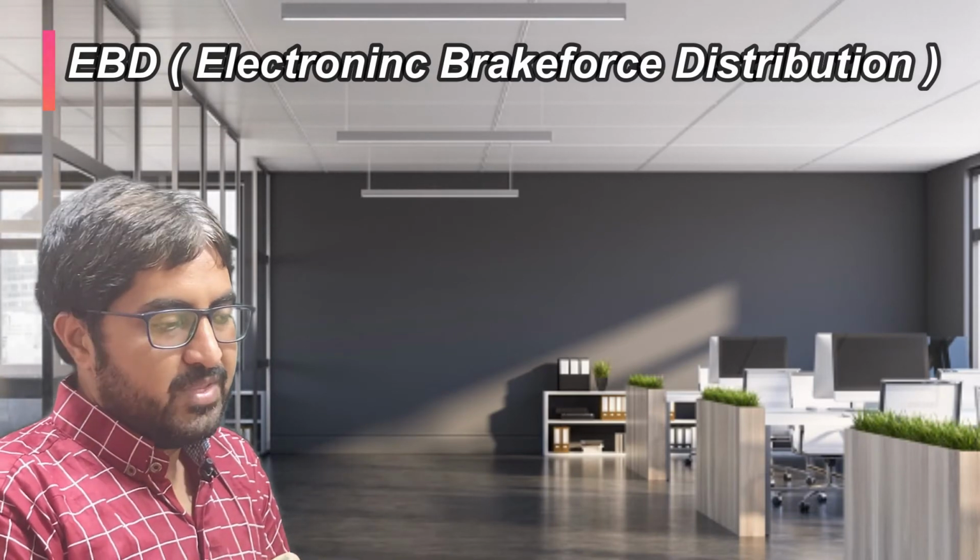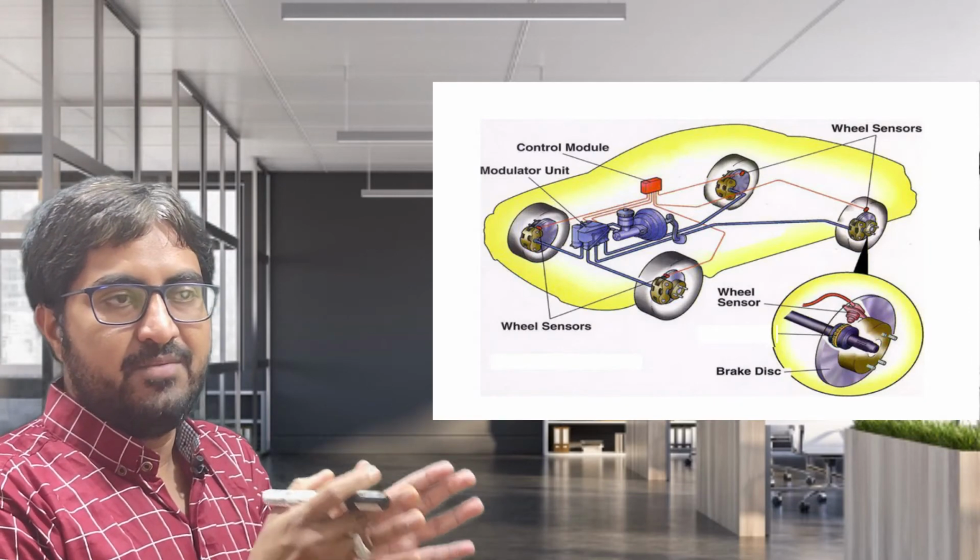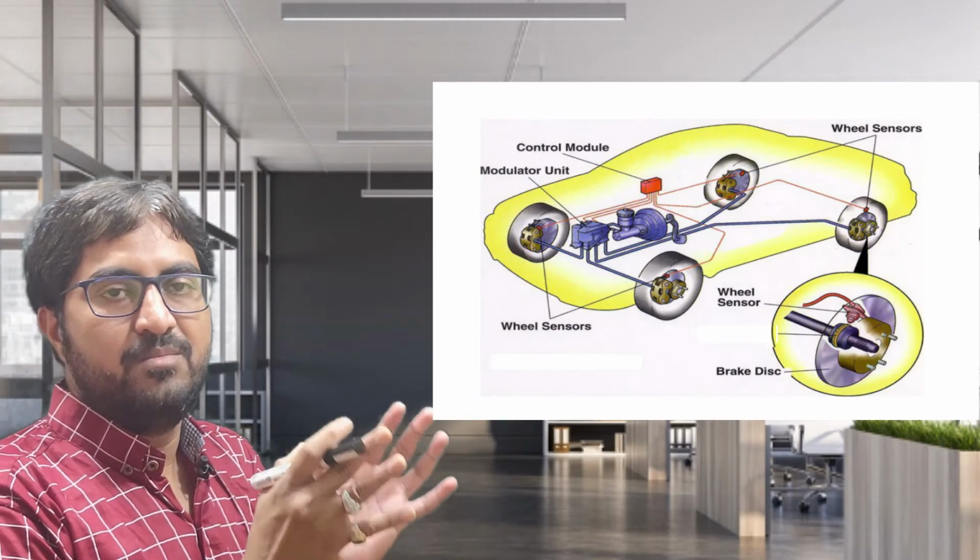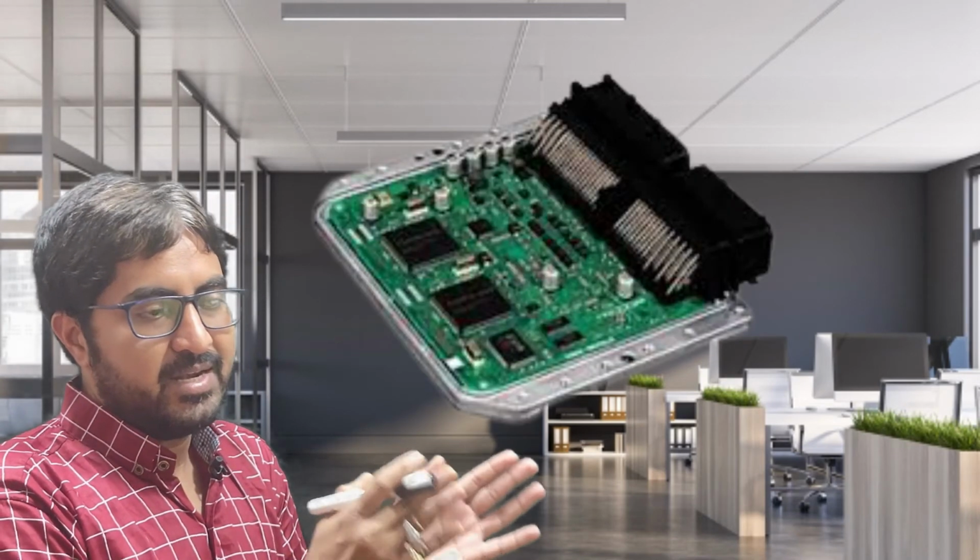How does it work? In a car, four ABS wheel speed sensors are attached to the wheels, and they continuously monitor the speed of the wheels. Our objective is to maintain equal pressure on all the wheels, because in different conditions there is a different requirement of braking force. As we discussed, these sensors are connected with the ECU. We know that ECU means electronic control unit. It is the brain of the car.